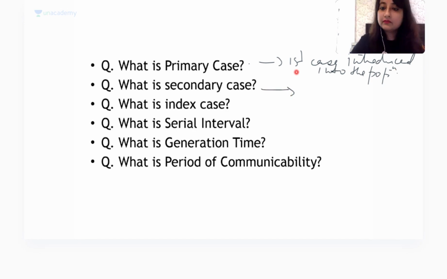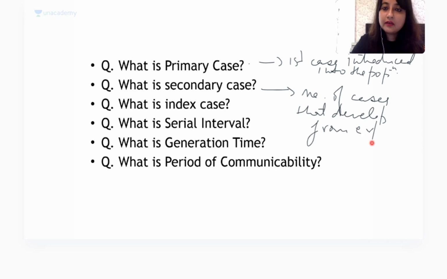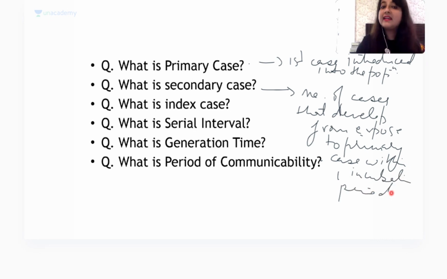A case that develops from the primary case. So secondary cases are the number of cases that develop from exposure to the primary case within one incubation period. This is known as the secondary case.